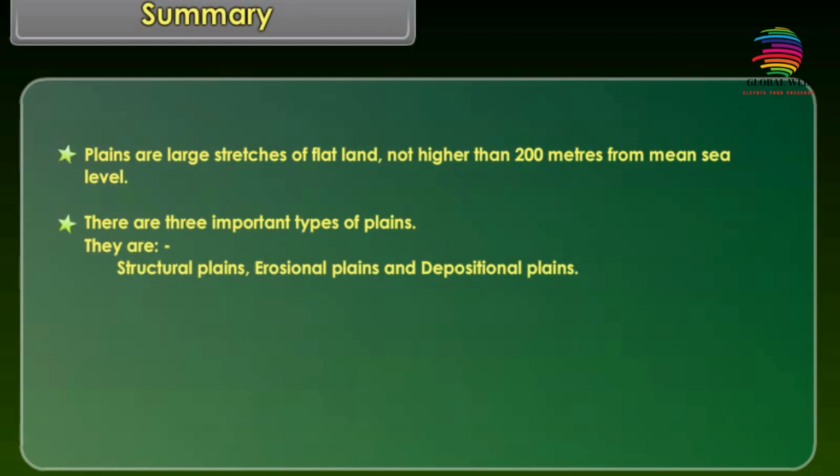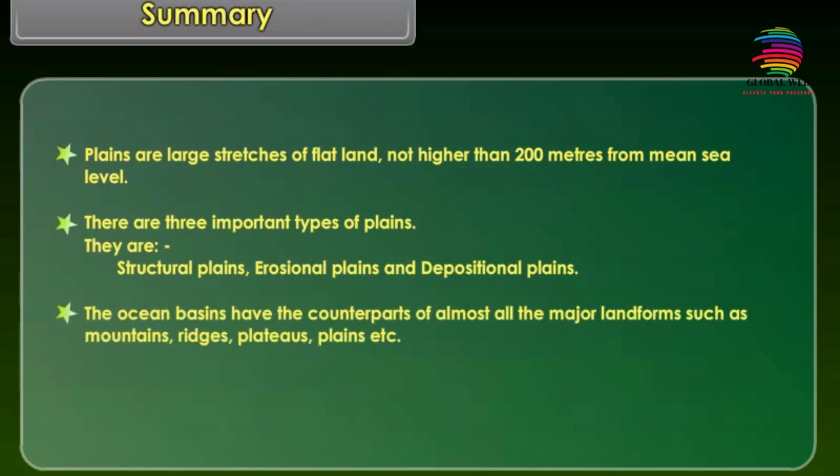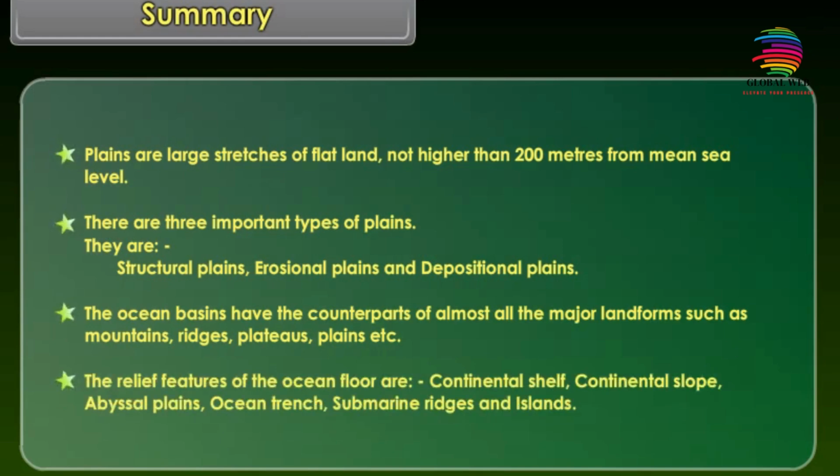The ocean basins have the counterparts of almost all the major landforms such as mountains, ridges, plateaus, plains, etc. The relief features of the ocean floor are continental shelf, continental slope, abyssal plain, ocean trench, submarine ridges, and islands.